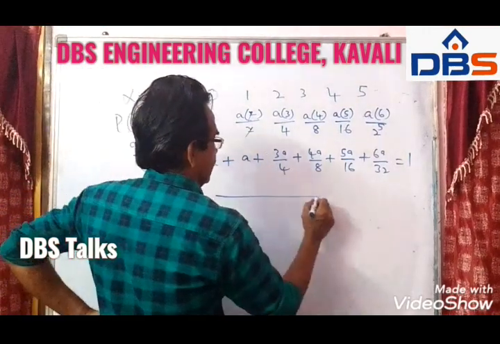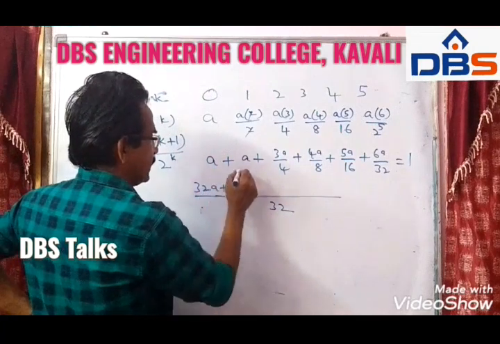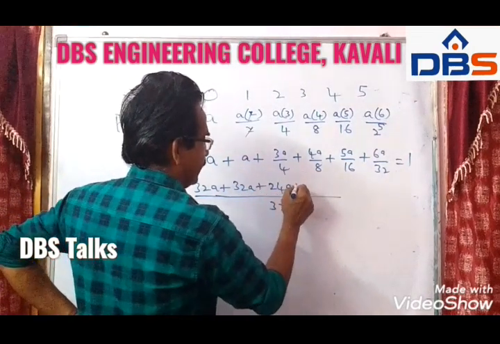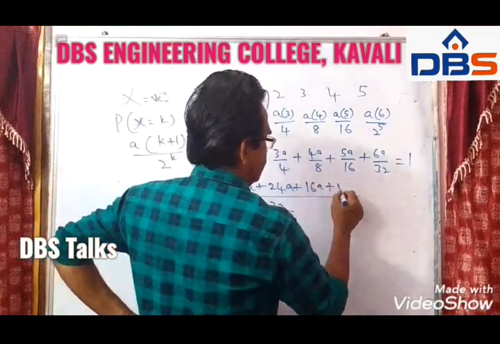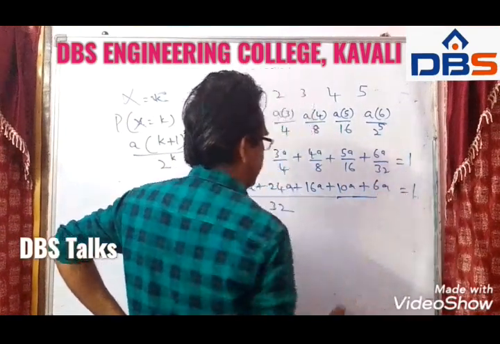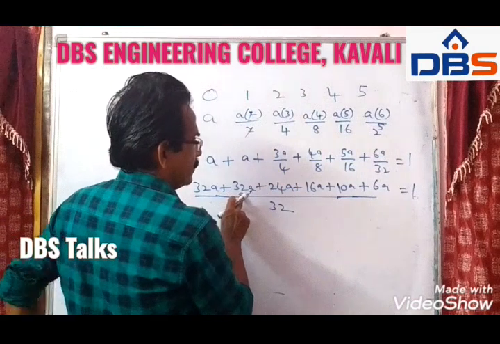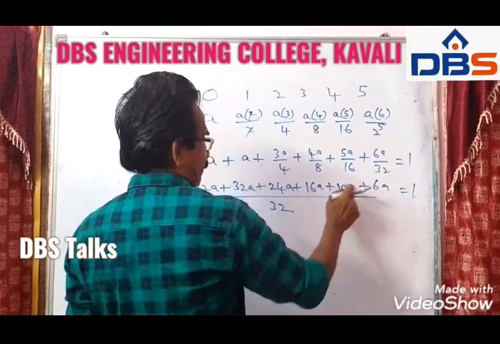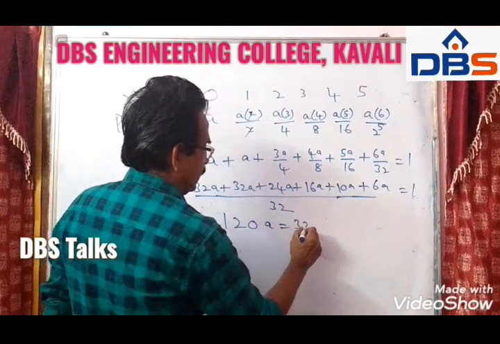Now the LCM is 32. 32a plus 32a plus 4 8s, 8 3s, 24a, 8 4s, 4 4s, 16a plus 16 2s, 2 5s, 10a plus 32 1s, 1 6s, 6a is equal to 1. So 32 plus 32, 64, 64 plus 40, 104, 104 plus 14, 120a. 120a is equal to 32.